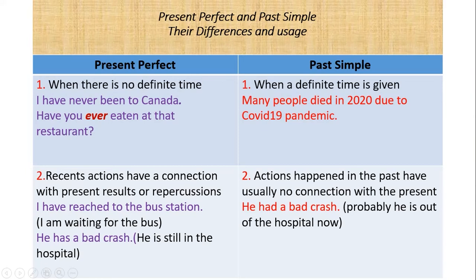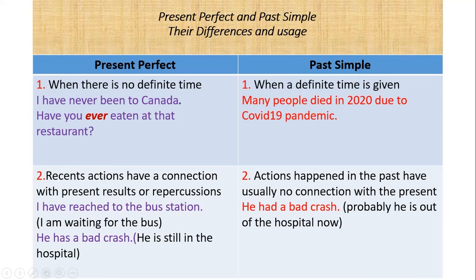On the other hand, in past simple tense, we have a definite time. But it is not always the case, because sometimes from the context we understand that it is actually a complete action, so we express it in past simple tense. Look at this example here, please. Many people died in 2020 due to the COVID-19 pandemic. So 2020 is a definite time.